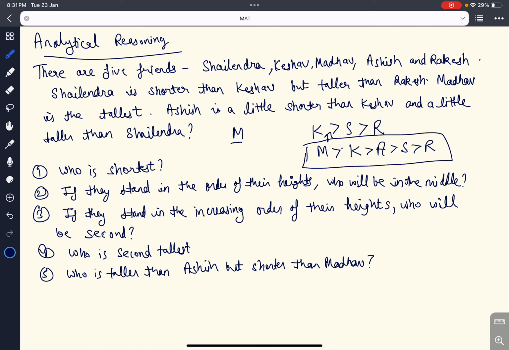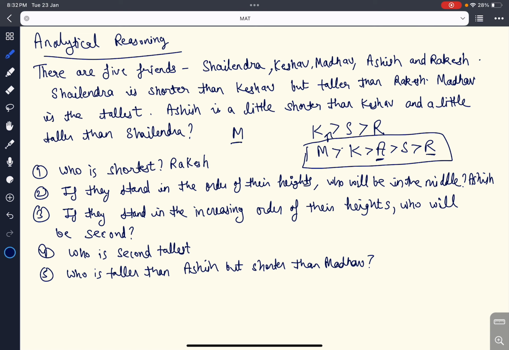So what is our first question? Who is the shortest? We can see Rakesh is the shortest among all, so I will write Rakesh here. The second question says, if they stand in the order of their heights, who will be in the middle? There are five persons, so the third person will be in the middle. The third person is Ashish, who is in the middle of the arrangement.